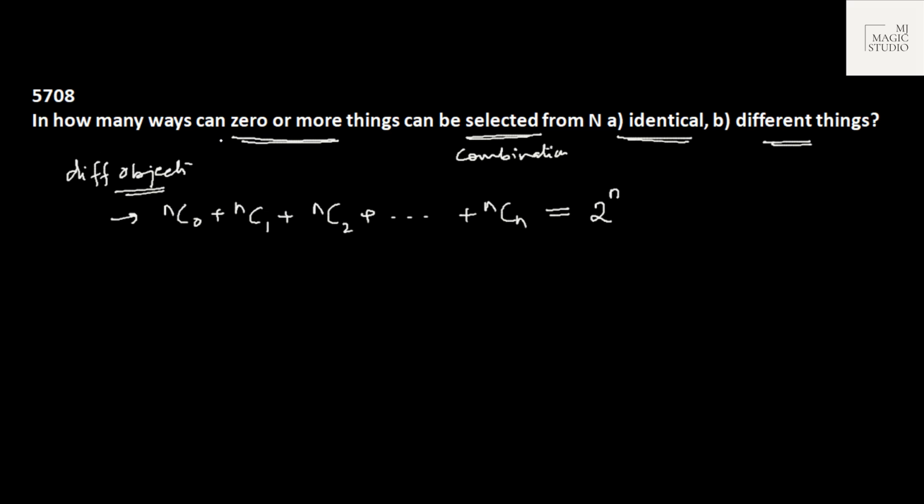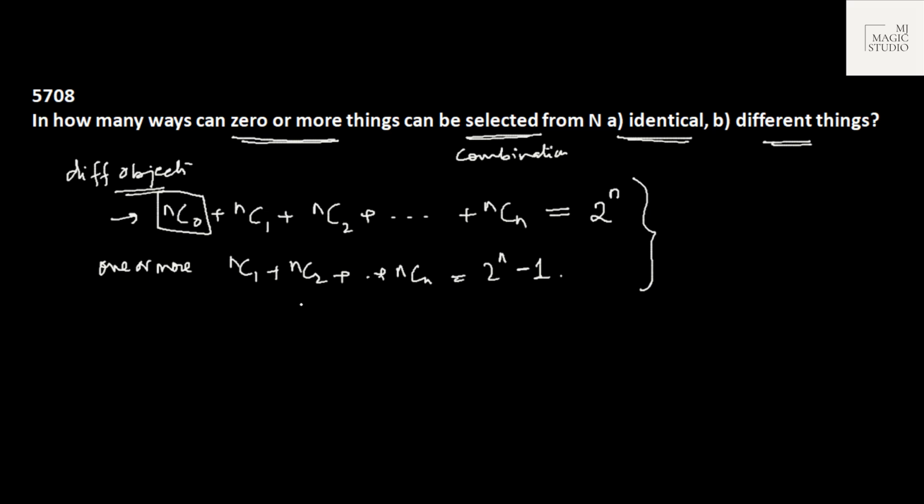And if they ask in how many ways can you select one or more things, if it is one or more, then this factor nC0 will not come into picture. It would be simply nC1, nC2 till nCn. In that case, the formula would be 2 to the power n minus 1. This is for different objects. But what if we have identical objects? In case of identical objects, we can select 0 or more things in n plus 1 ways.